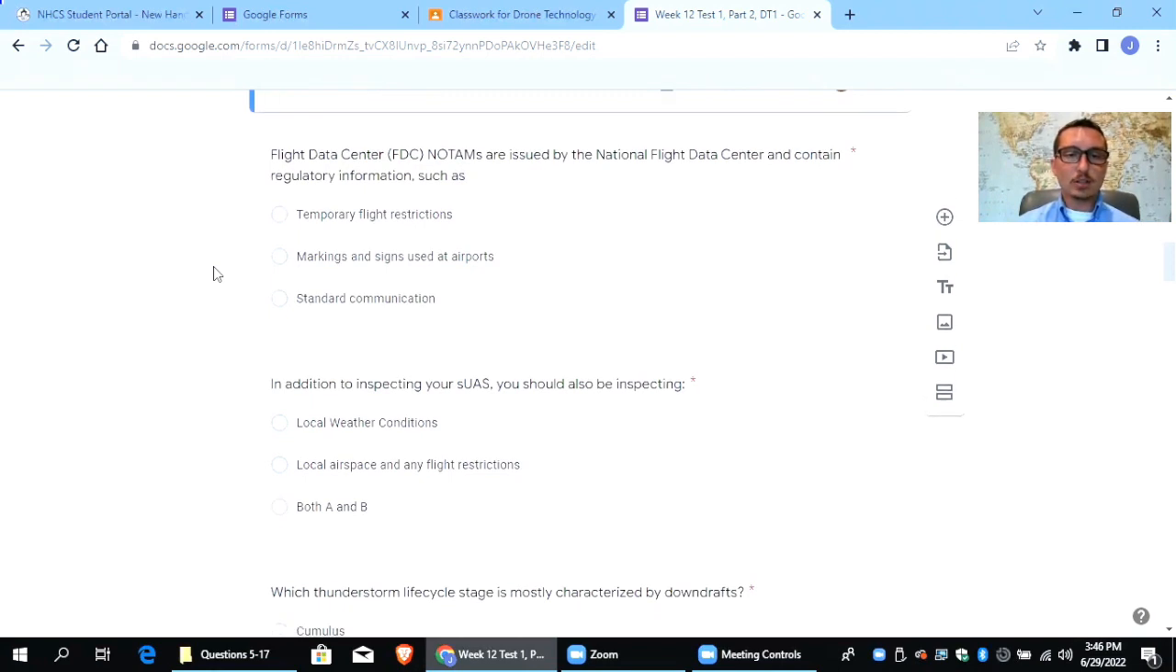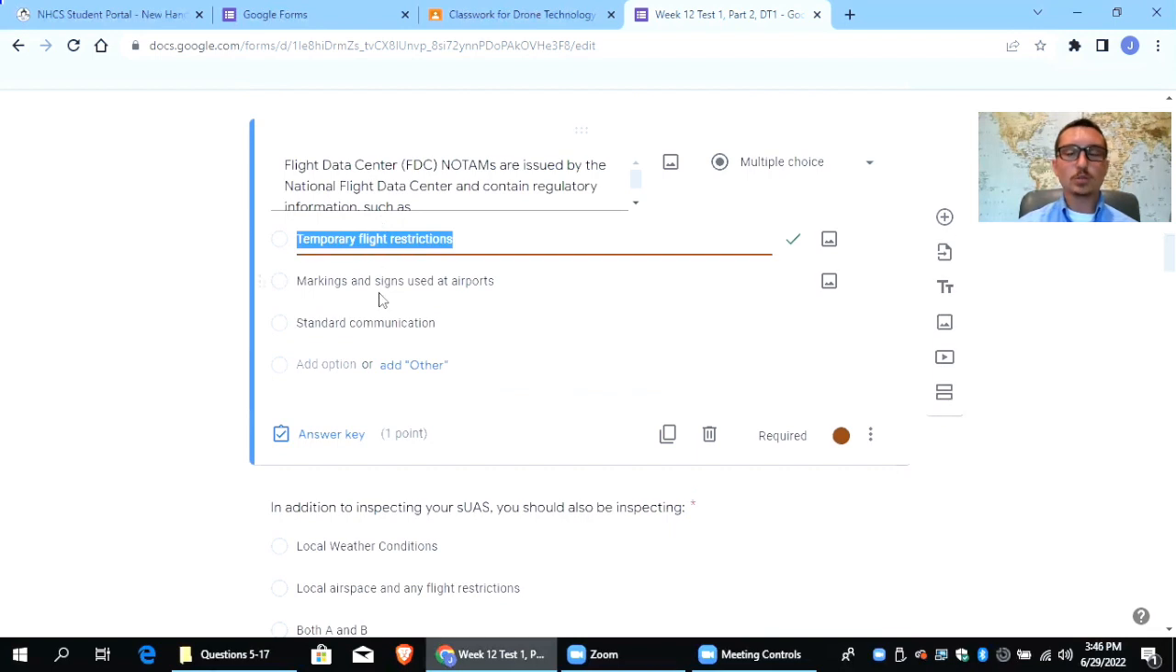NOTAMs are issued by the National Flight Data Center and contain information such as temporary flight restrictions. So that's what the NOTAMs do. NOTAMs tell you, hey, the president's in town, you can't fly here, or there's an air show going on, you can't fly because of that air show, or whatever temporary flight restrictions the FAA wants to put in place. That's what a NOTAM is. It's a notice to airmen. All right, next one.